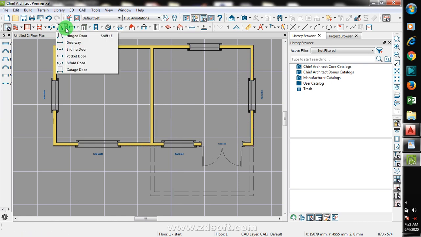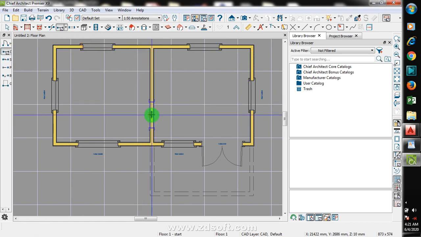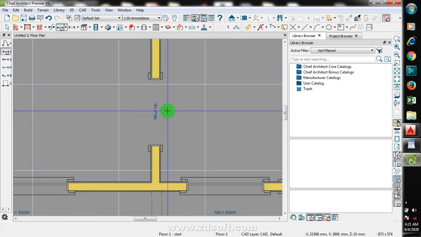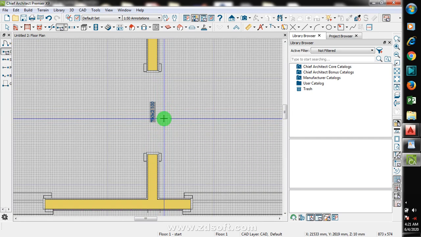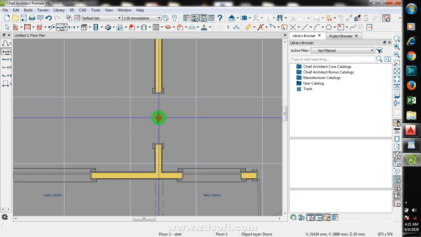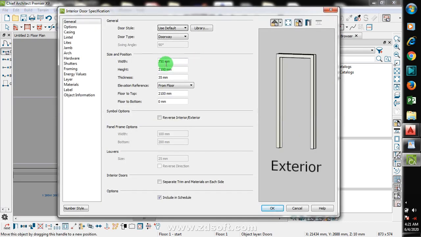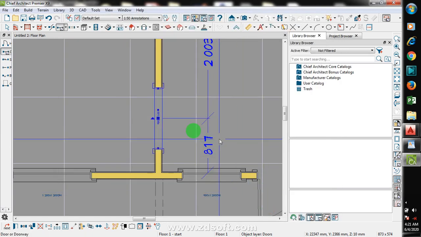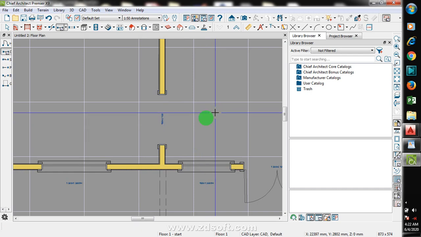I'm supposed to come here. Sorry, doorway, not pass through, please. If I click here, you can see I now have a doorway of 750. So what if I want to change this to 900, and I click OK. So I now have a doorway here.